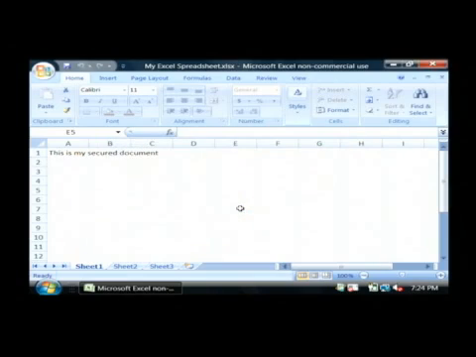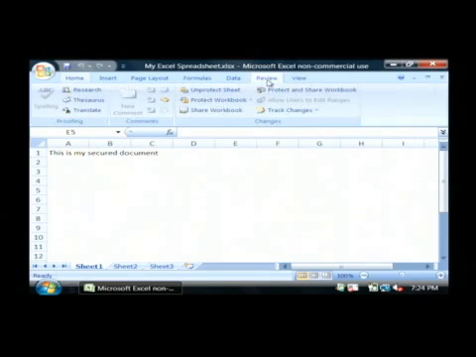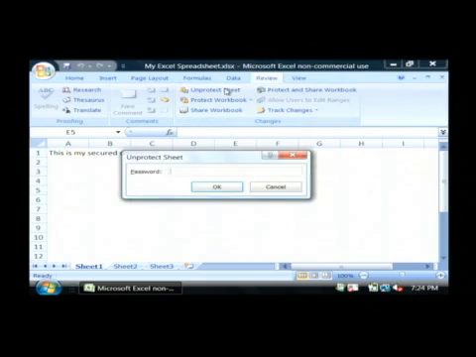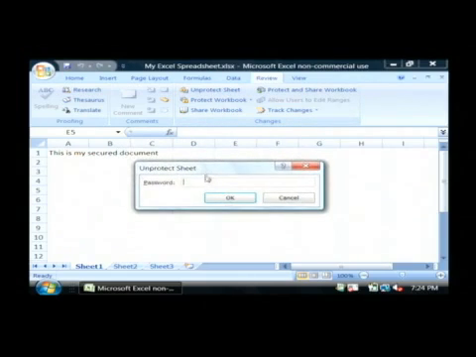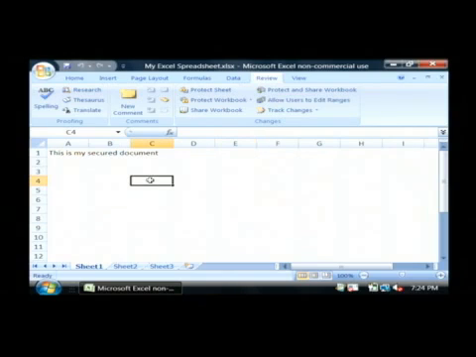So to remove that password in Excel, I have to click on the Review tab and then click on Unprotect Sheet. So I'm just going to click that now. And you must know the password to be able to unprotect the worksheet. So I'm going to type in the password, which happens to be David, and click OK. Now I'm able to type and edit these worksheets just as if the password had never existed.